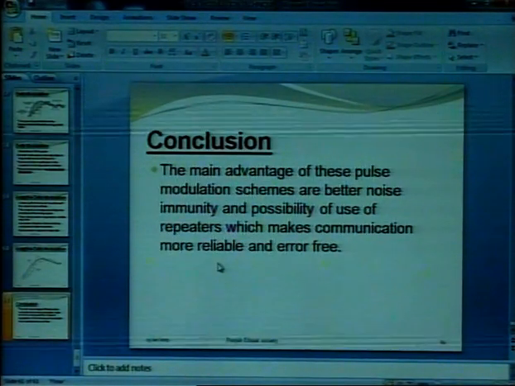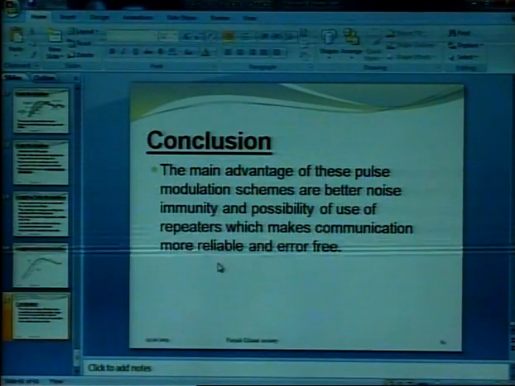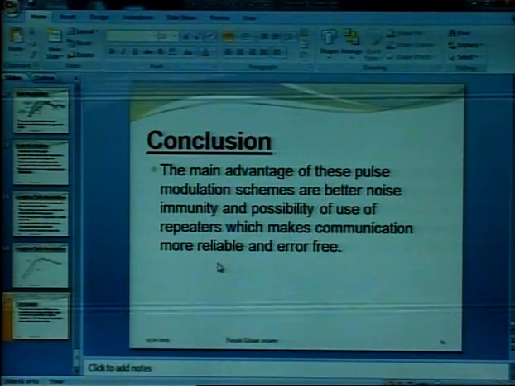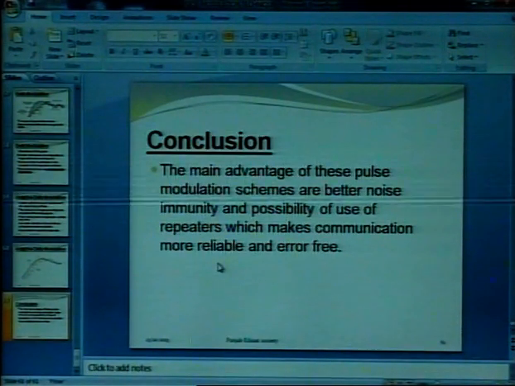Conclusion: the main advantages of these pulse modulation schemes are better noise immunity and possible use of repeaters, which makes communication more reliable and error free. Thank you.